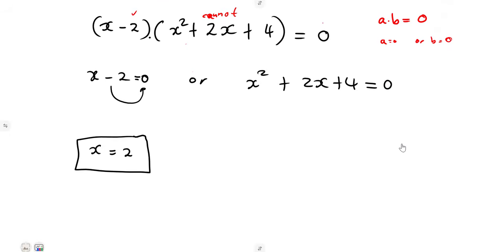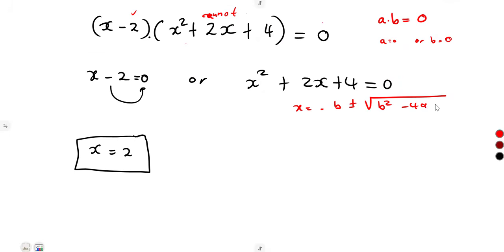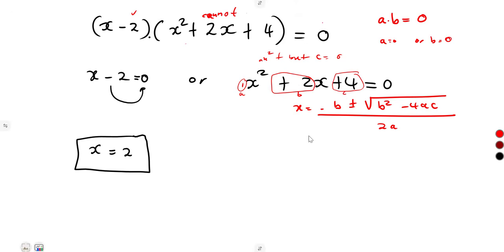Apply your quadratic formula. x is equal to minus b plus or minus the square root of b squared minus 4ac, everything over 2a, from the quadratic equation ax squared plus bx plus c is equal to 0. So you can see the coefficient of x squared is our a, the coefficient of x is our b, and the constant is our c.